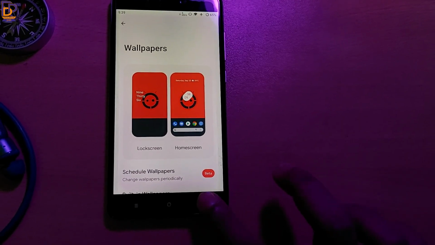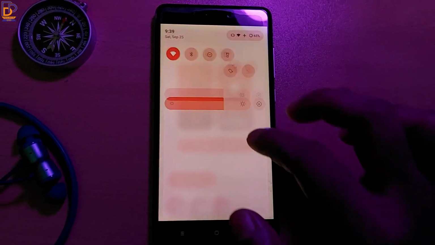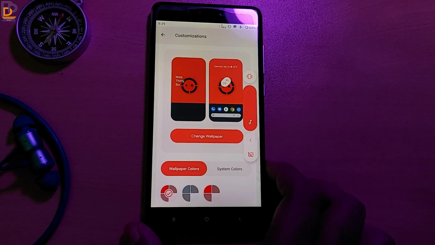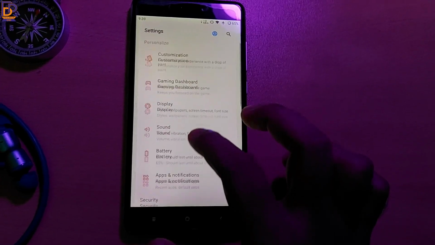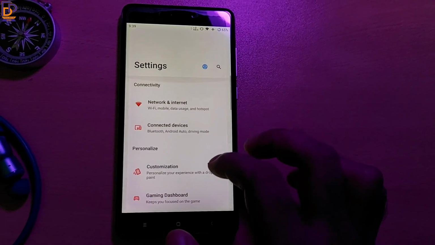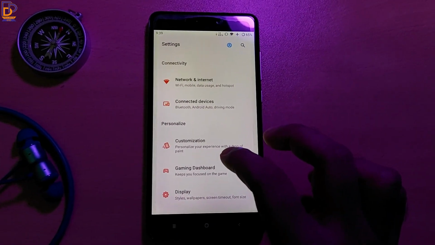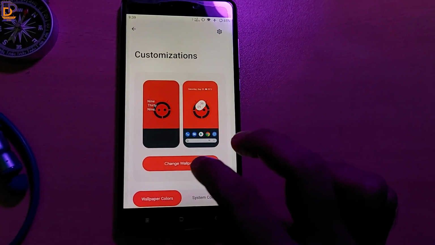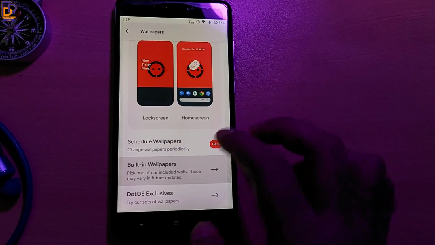Now if you notice, the accent color for the quick setting styles and the volume bar has also changed to orange, and the settings page now has kind of an orange background color, which is pretty much similar to the Material You design language.